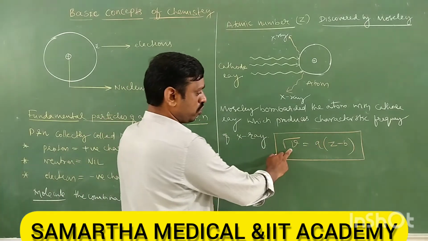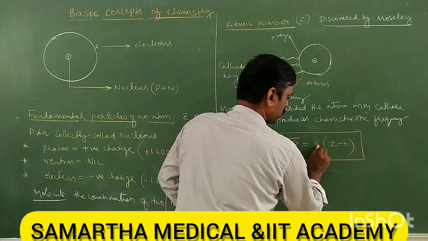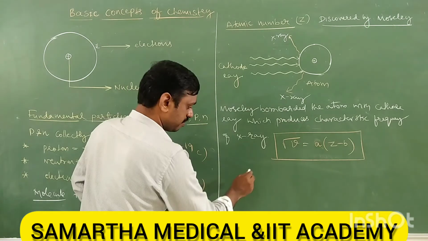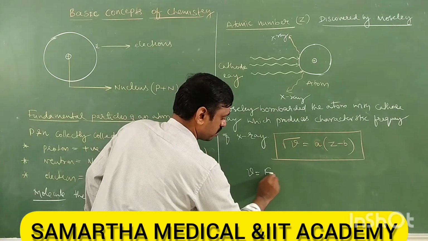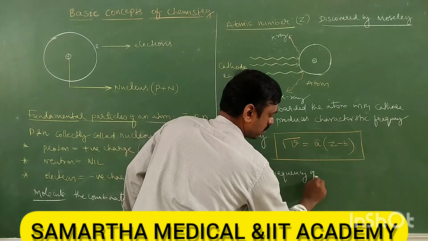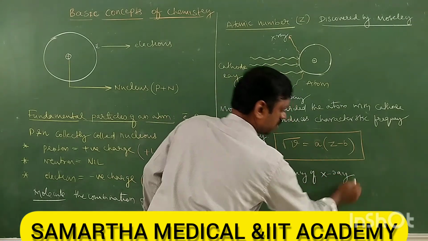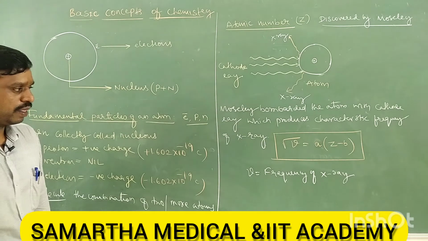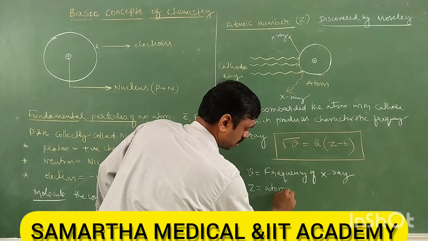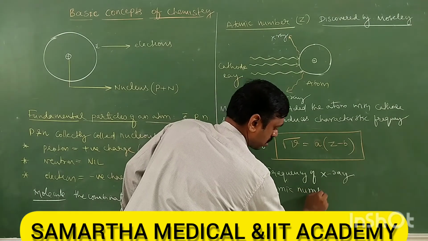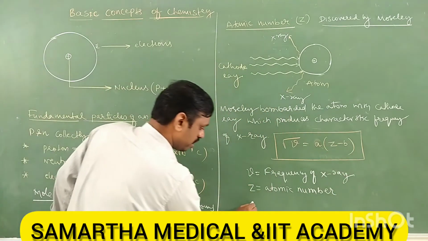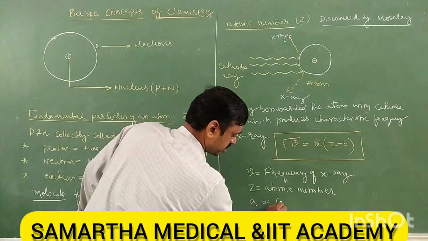Where nu is the frequency of X-ray, and Z is the atomic number, and A and B are constants.